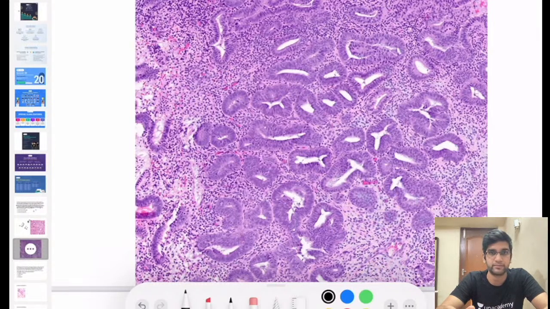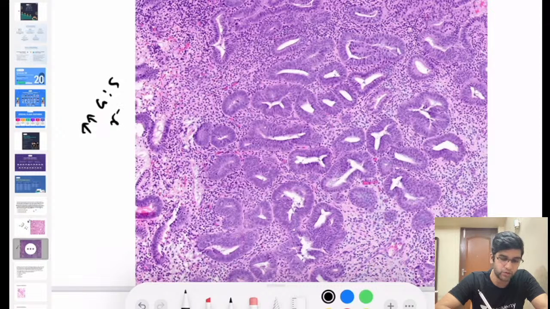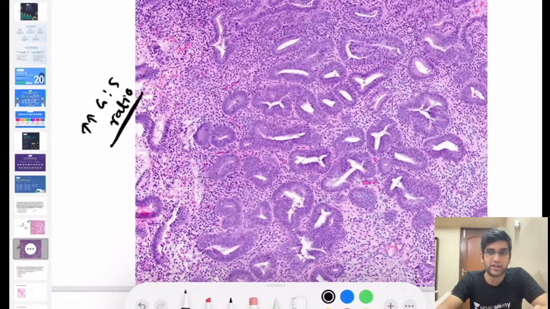Elevated, normal. Definitely the gland to stroma ratio is elevated. So this is the first step to call it an abnormal endometrium. I can just call it abnormal with this image because there are more glands and relatively less stroma, right?